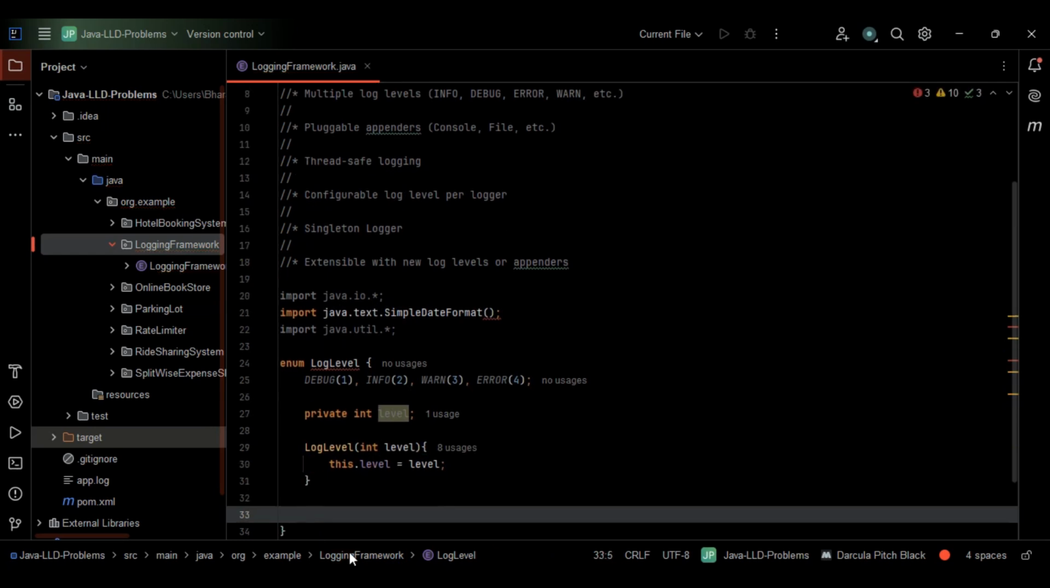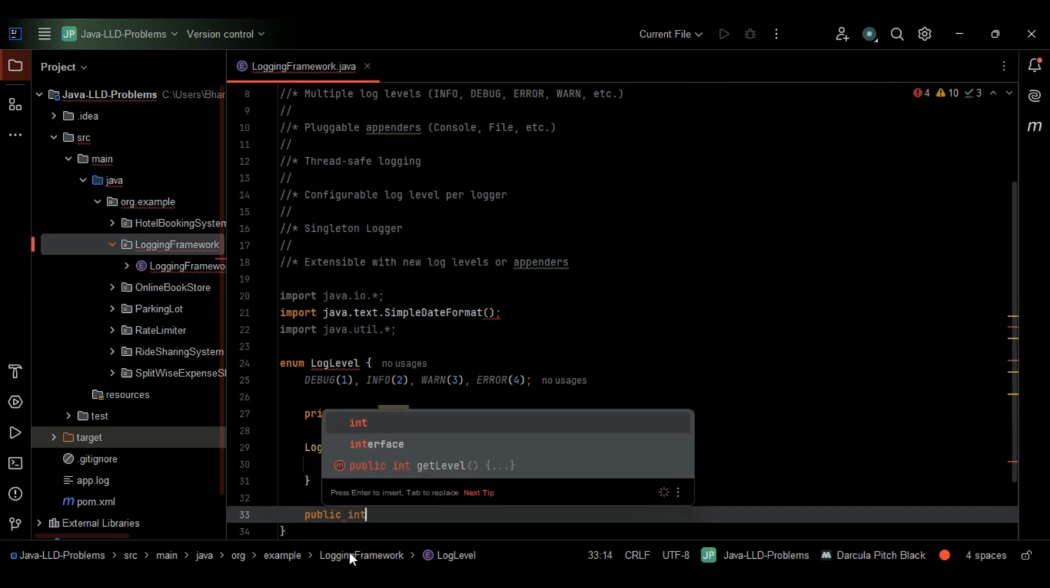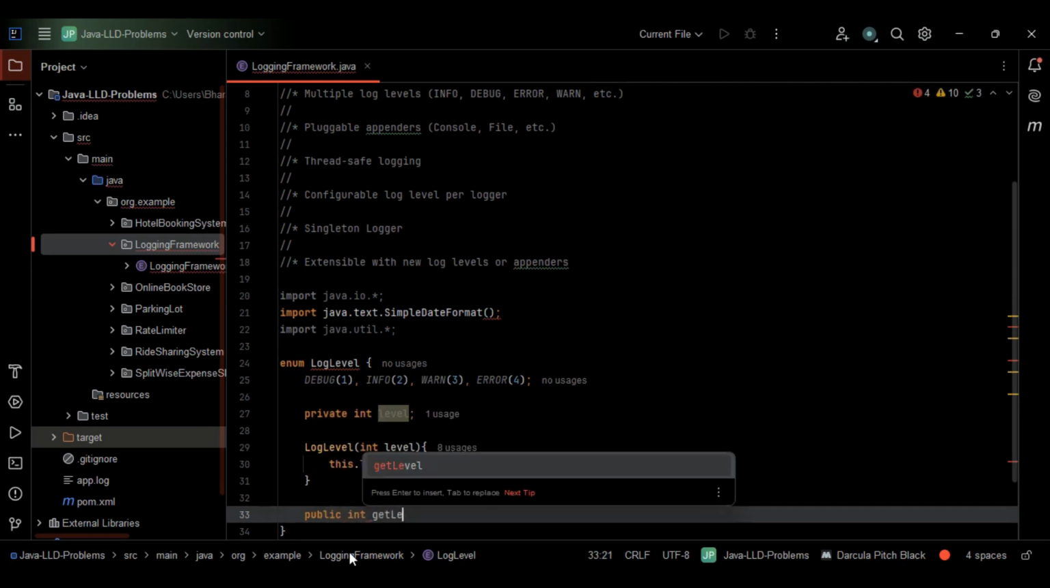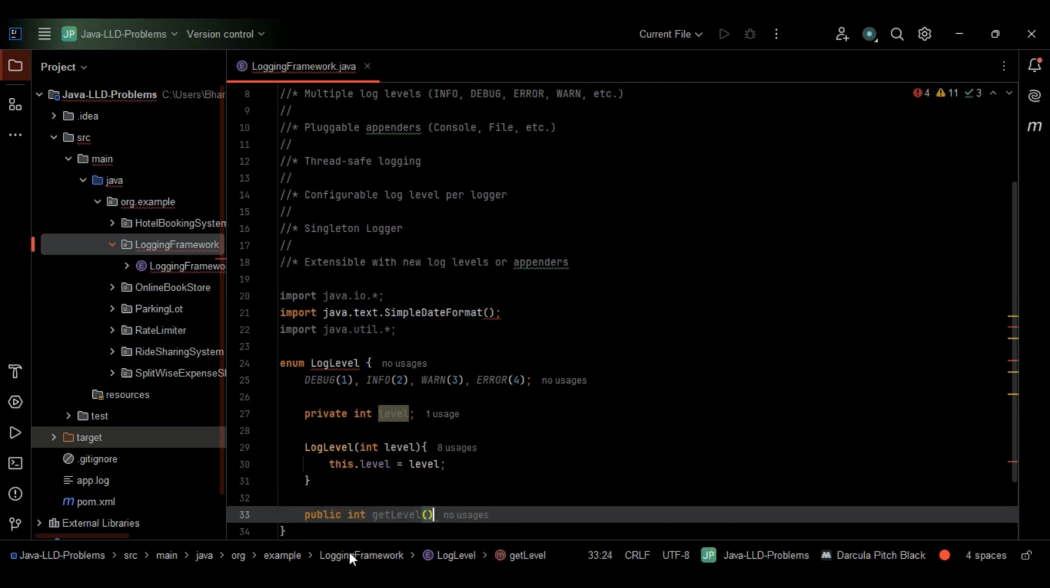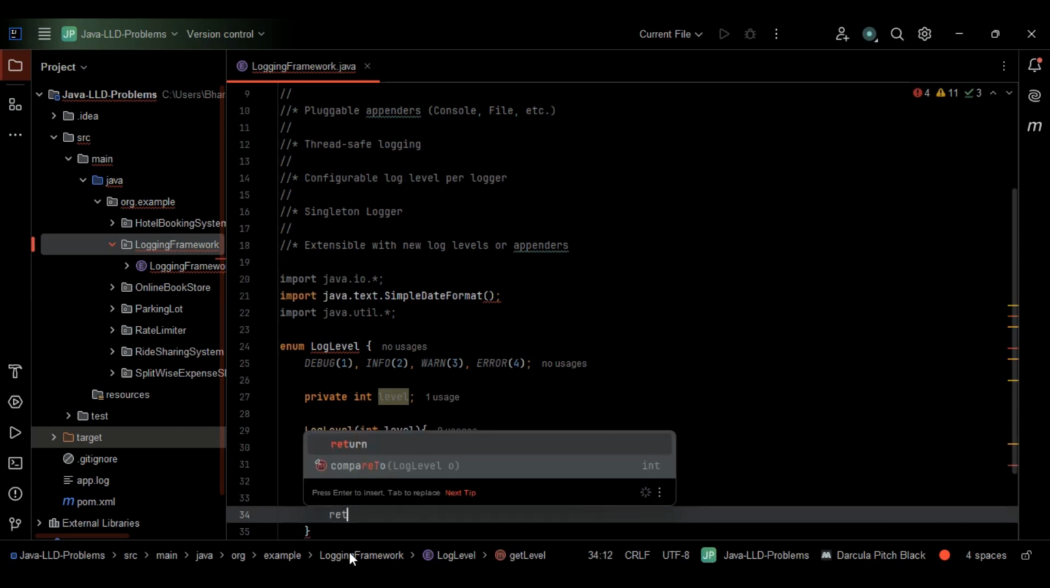So let's do one thing. Let's consider the get level method. So we have to get the level, right? So for that one, let's make use of the get level method. So I'll just go with get level here. This is fine. So within the get level method, we will return the level. When I say return level, we are making use of the getter for level.